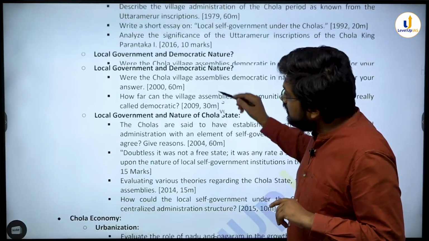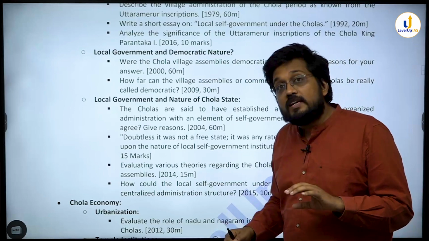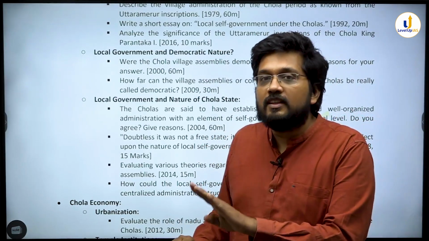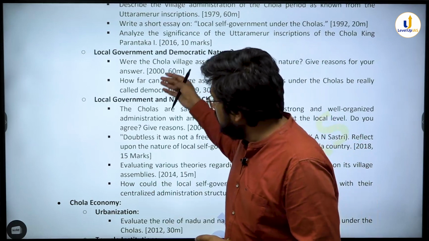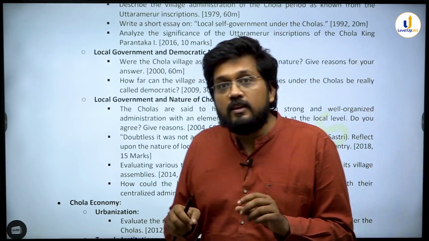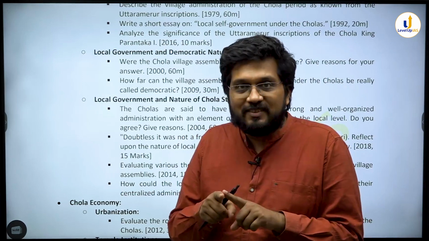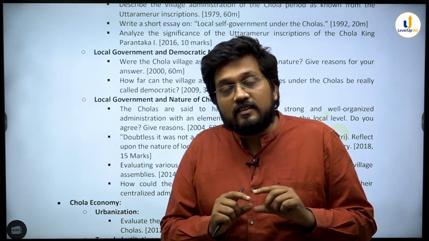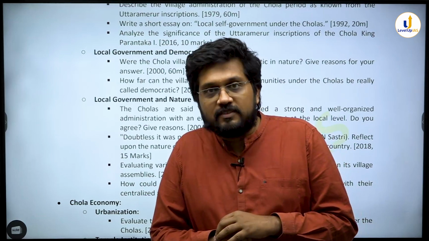But if you look at other questions, they are quite analytical in nature, and not only in the context of how democratic they were. वो तो 2 ही सवाल पूछे हैं, but 4 बार including 2015 the सवाल जो पूछा है वो है, what is your analysis of the nature of the Chola state based on the characteristics of local self-government.